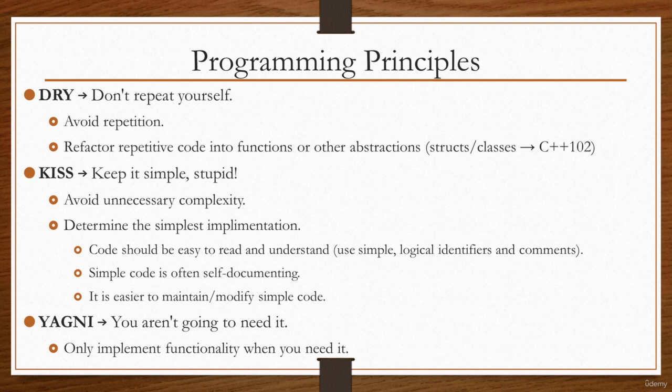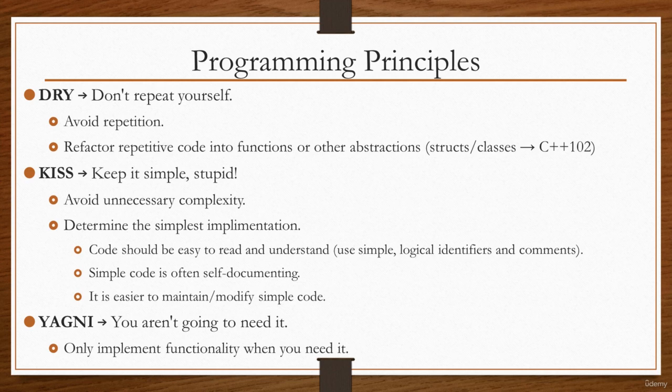We have discussed this to some extent, but basically what we want to do is avoid repetition, and we can do this by refactoring repetitive code into functions or other abstractions, into structs or classes, as we'll see in the module C++ 102. Refactoring is basically the process of reworking a repetitive chunk of code into a reusable function. Typically, if a section of code is repeated twice, then that is fine, but if it is repeated more than twice, then you really want to think about how you can maybe wrap that into a reusable function instead.